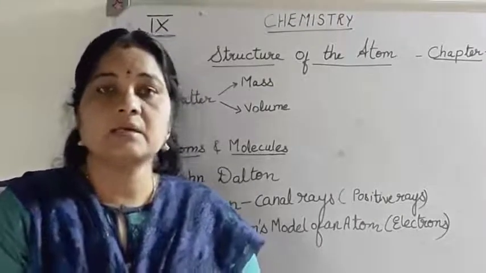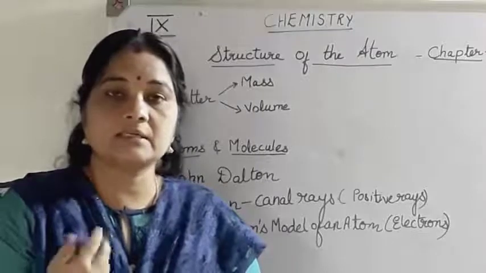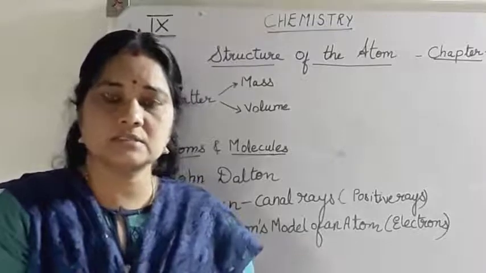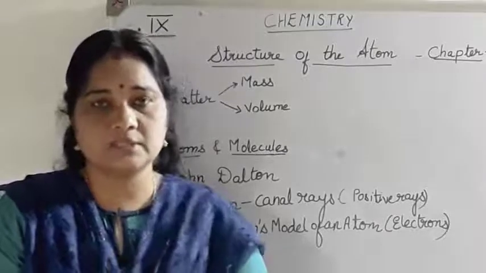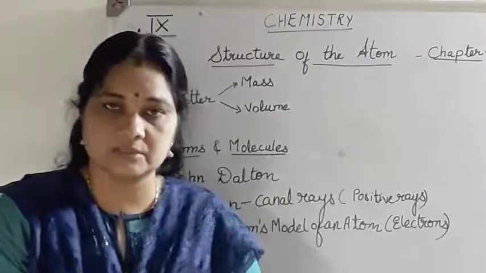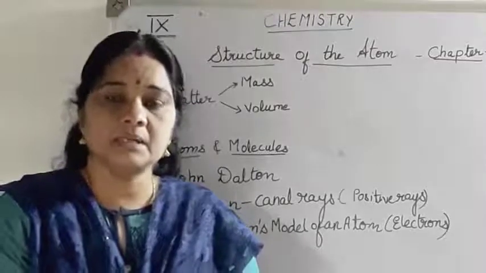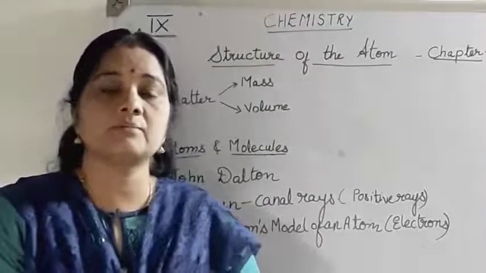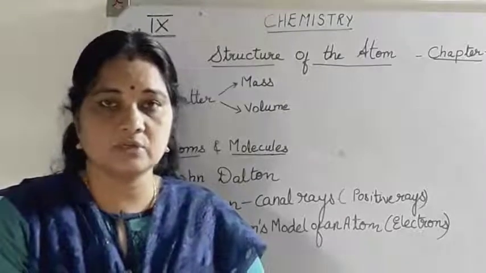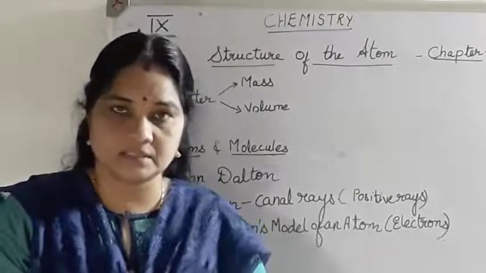And then he said that atoms are the particles which participate in a chemical reaction, and thereby atoms can neither be created nor destroyed in a chemical reaction. So these were the proposals of John Dalton's atomic theory. According to him, atoms cannot be divided further and they are indestructible. But by the mid 18th century, many studies were done on the atom, and based on chemical reactions, some scientists came to the conclusion that atoms can be divided into further subatomic particles.